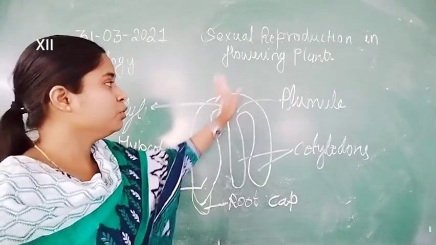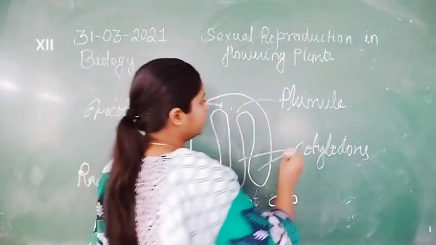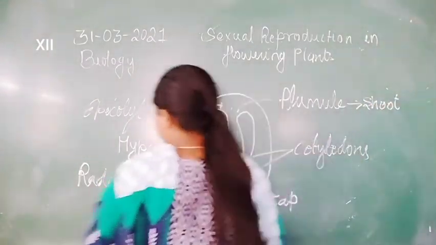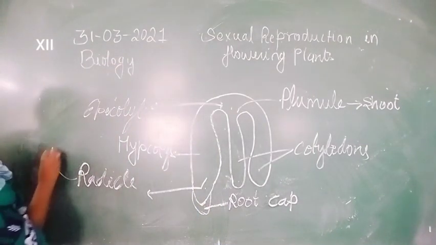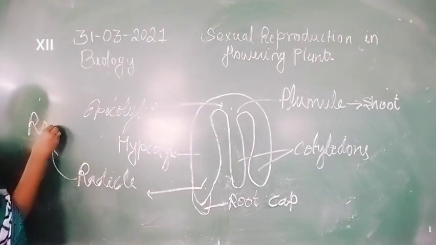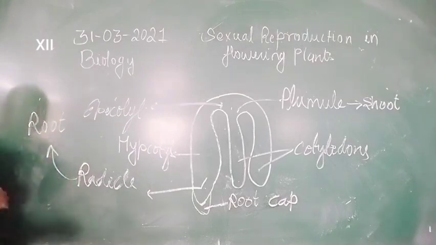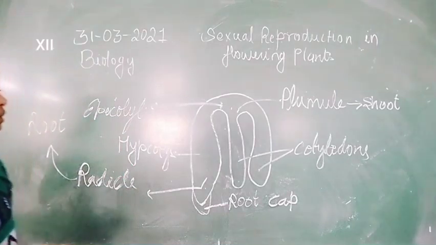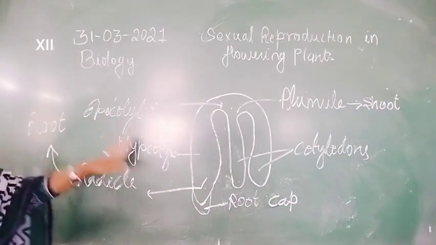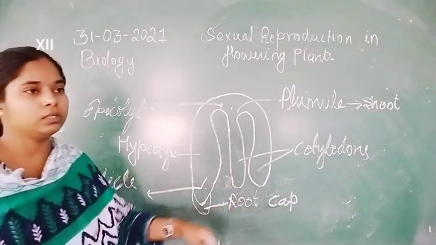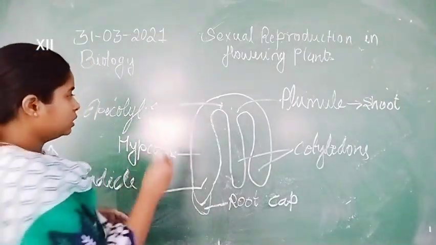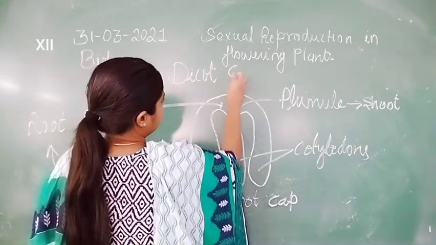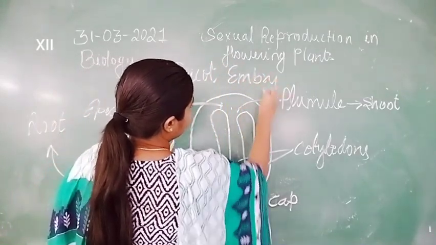Now from the plumule the shoot develops, or the shoot arises from the plumule region, and the radicle is converted into the root region. So the root is formed by the radicle region, and the shoot is formed by the plumule region. This is the common structure of the dicot embryo. Here is the dicot embryo.